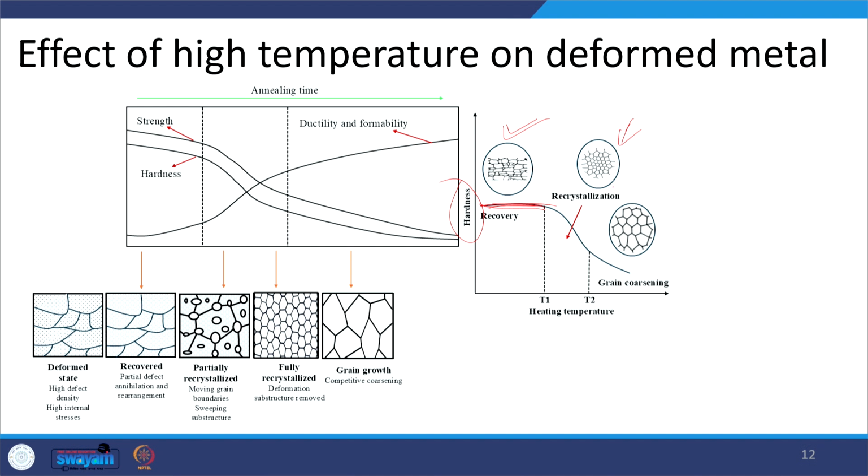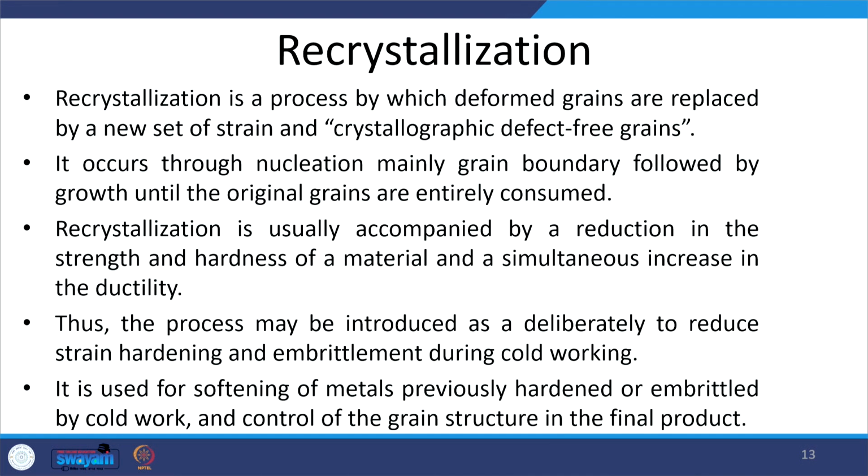During the recrystallization phase, new grains will be formed and then grain growth will happen. So, this is the temperature zone for the recovery, then this is the band for the recrystallization, and then grain growth. So, this is how it shows that there will be a continuous drop in the hardness and strength during the recovery, recrystallization and grain growth. On the other hand, there will be a continuous increase in the ductility, which will improve the ability of the material to get deformed without cracking.